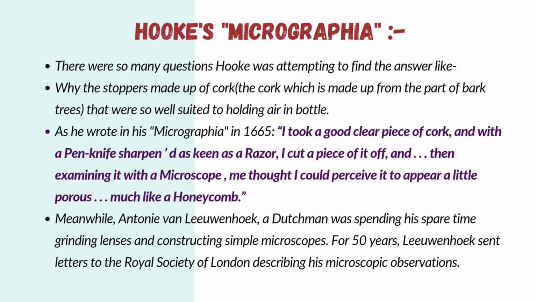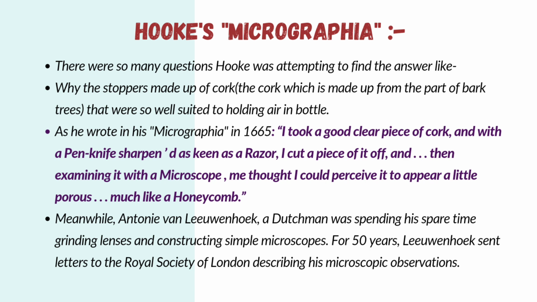So let's get to know what's in Hooke's Micrographia. There were so many questions Hooke was attempting to answer, like why the stoppers made of cork, which comes from the bark of trees, were so well suited to holding the air in the bottle. As he wrote in his Micrographia book, I took a good clear piece of cork and with a penknife sharpened as neat as a razor, I cut a piece of it off and then, examining it with a microscope, methought I could perceive it to appear a little porous, much like honeycomb.